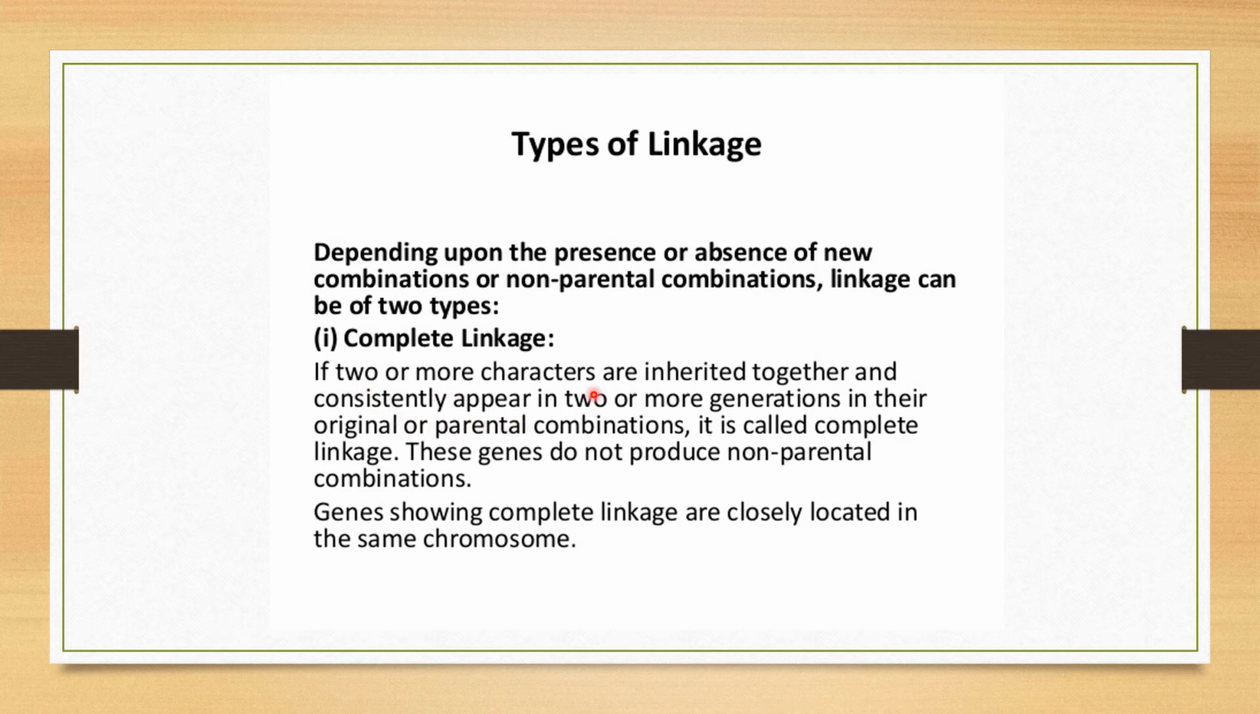So if two or more characters are inherited together and consistently appear in two or more generations in their original or parental combination, it is called complete linkage. The genes do not produce non-parental combinations, because after crossing over you get a different pattern. But here crossing over does not take place because the two or more characters are very closely placed with each other. The genes are very closely located on the same chromosome. So here non-parental combinations do not appear.